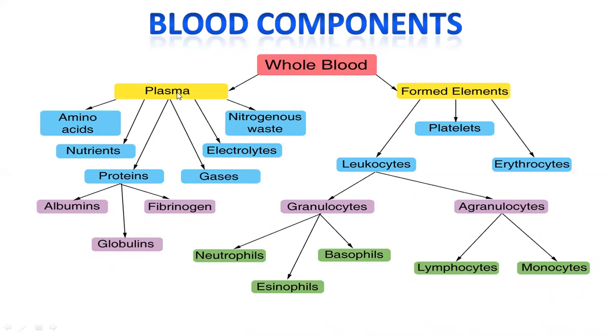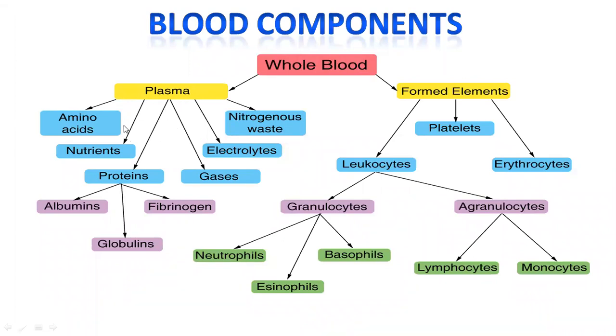Here you can see the plasma constituting amino acids, nutrients and proteins. What are the proteins present in the plasma? Albumins, globulins and fibrinogens. The other components are nitrogenous waste, electrolytes, that is salts, and some gases also dissolved in the plasma.